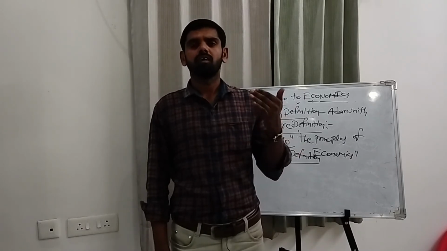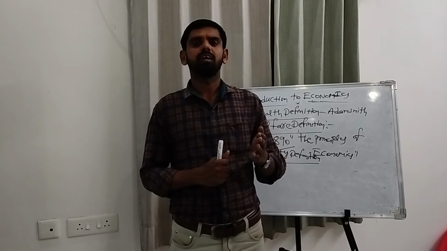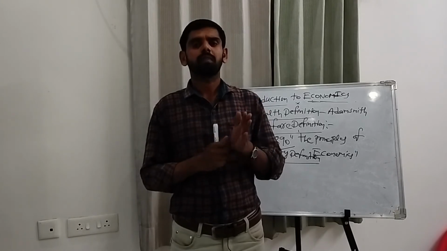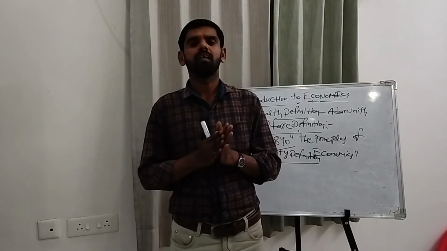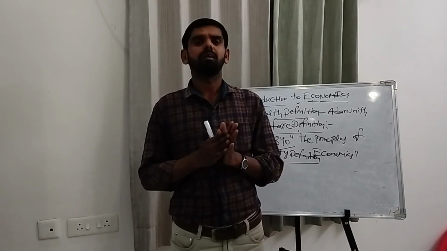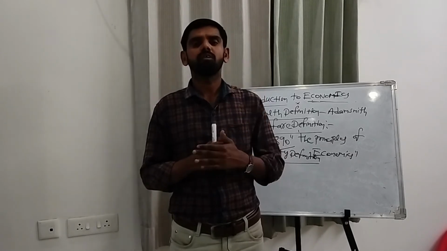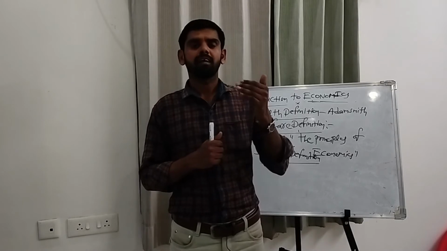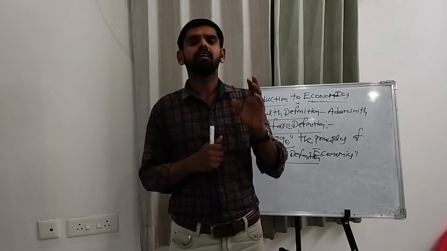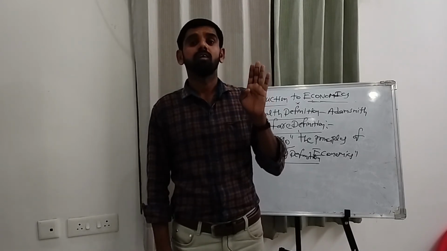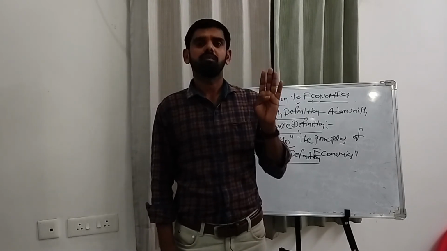Next, the Robbins definition was criticized by some important economists, especially on growth. This Robbins definition mainly concentrates on resources only, but his definition does not deal with growth and the time element and dynamic element. That's why this definition was criticized by Paul Samuelson. Paul Samuelson criticized the Robbins definition. He has given the fourth definition of economics, that is the growth definition of economics.